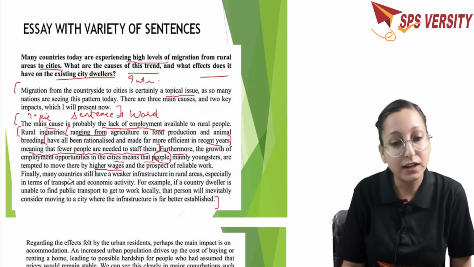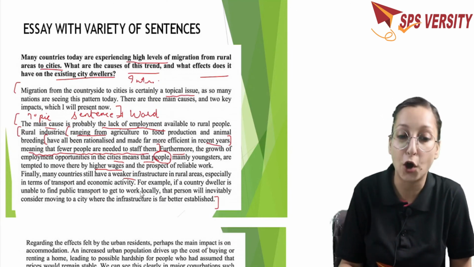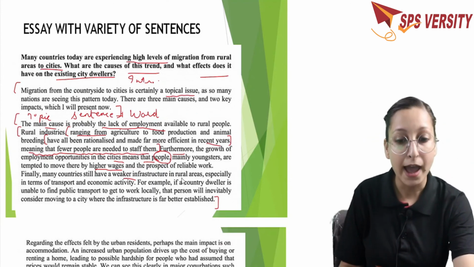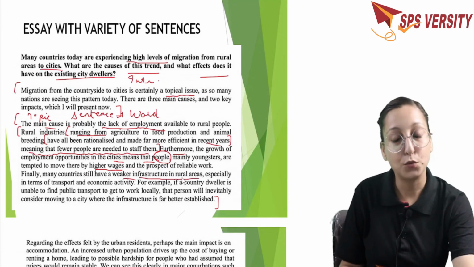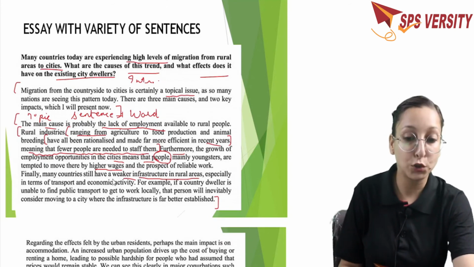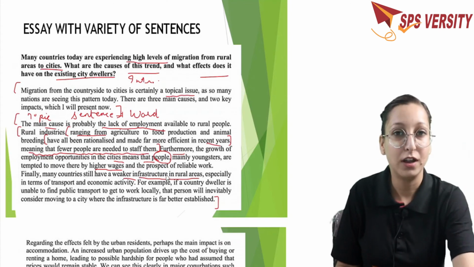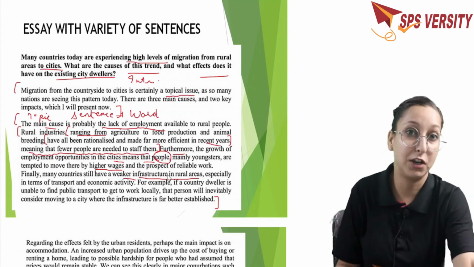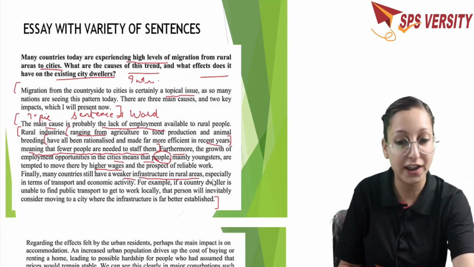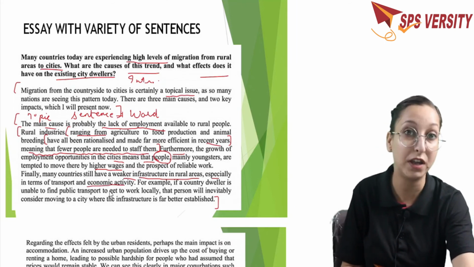Right. So finally, many countries still have a weaker infrastructure in rural areas, especially in terms of transport and economic activity. तो यहाँ पे last point explain करना चाहता था the person here, weaker infrastructure in rural areas. तो उसका next point ये है कि many countries still have a weaker infrastructure in rural areas. तो rural areas में weaker infrastructure है. To explain more कि उसका क्या मतलब है weaker infrastructure. Infrastructure में बहुत सारी चीजें आती हैं. But what he is referring to here, to make it more clarified, he has given additional information like especially in terms of transport and economic activity.